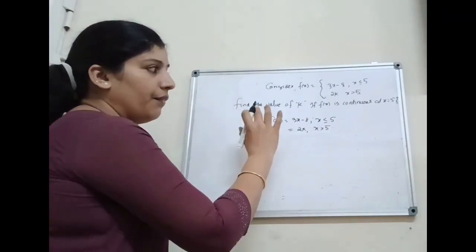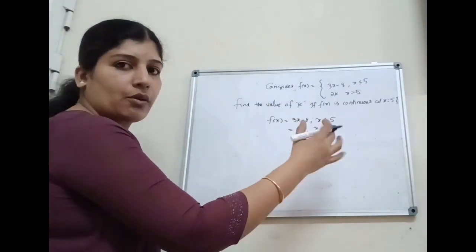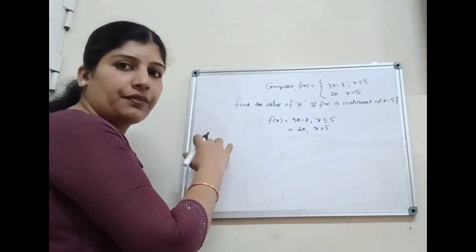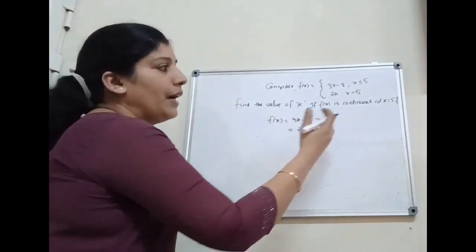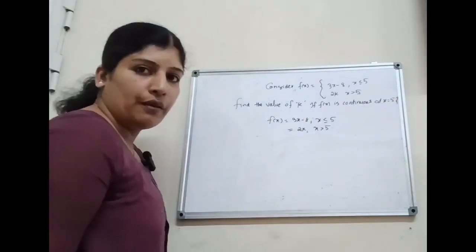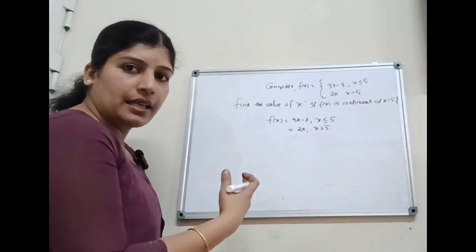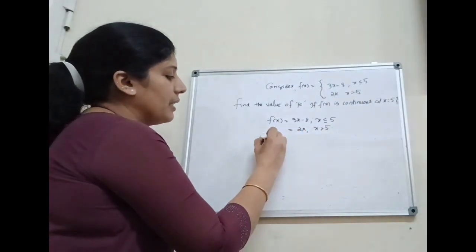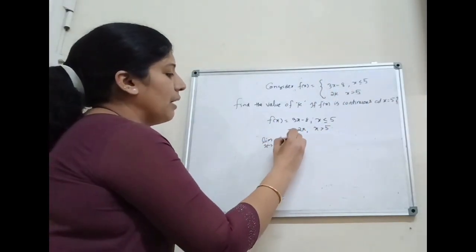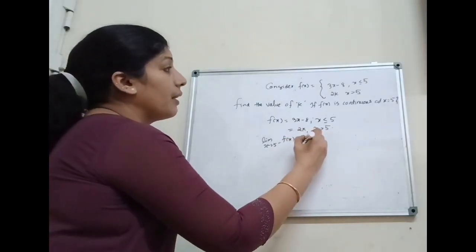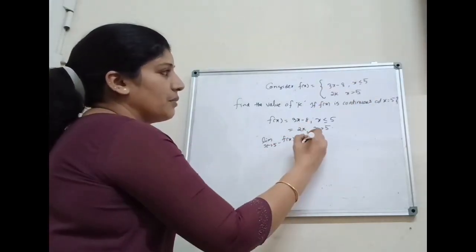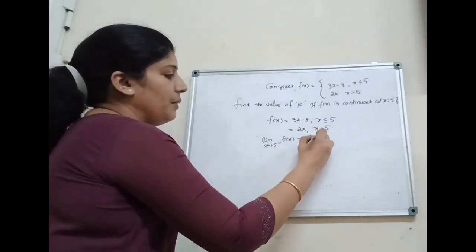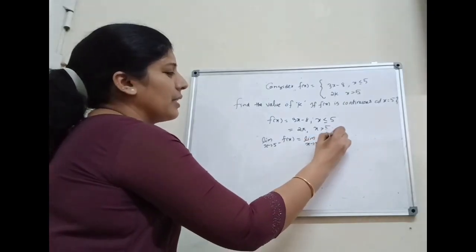Here, first we have to find out whether the function is continuous at x equal to 5. That means we have to find the left hand limit and the right hand limit and also find the value of f of x at x equal to 5. If all are equal, we can say the function is continuous at x equal to 5. Therefore, first we consider limit x tends to 5 minus f of x, that is the left hand limit. For x less than or equal to 5 the function is 3x minus 8.